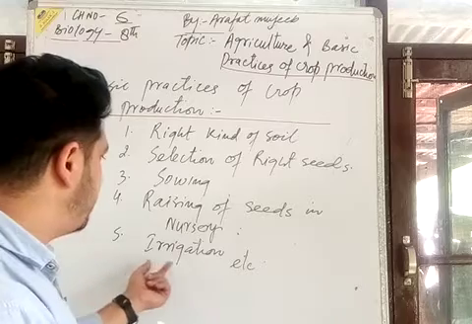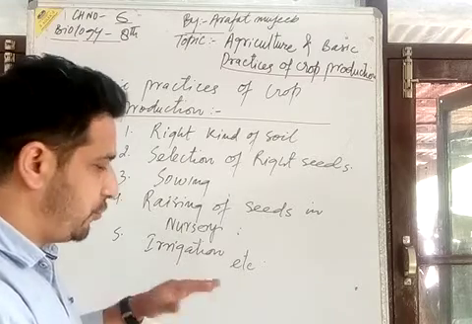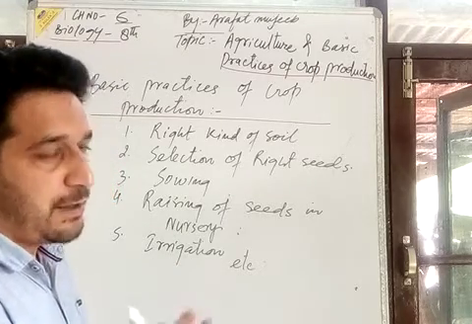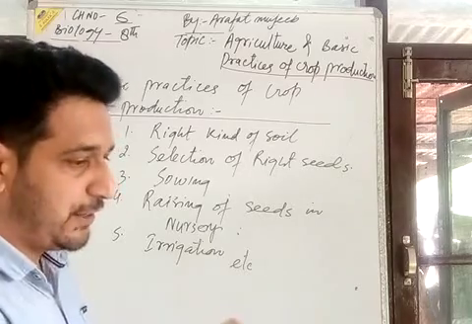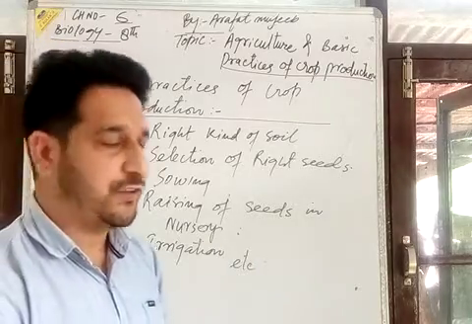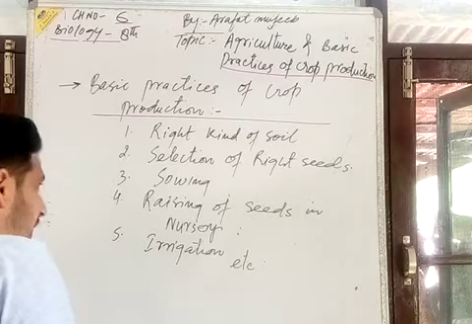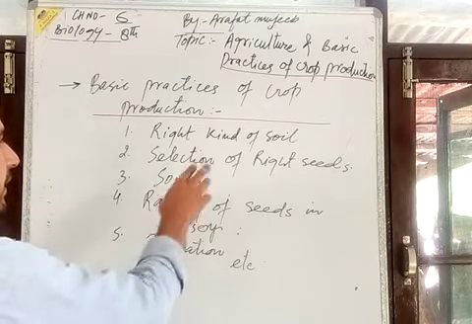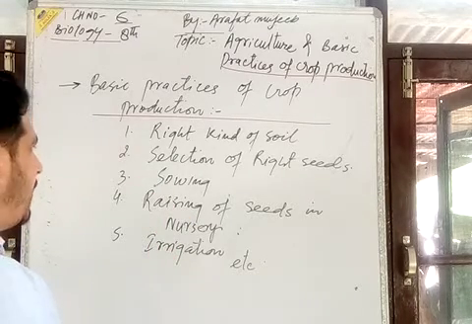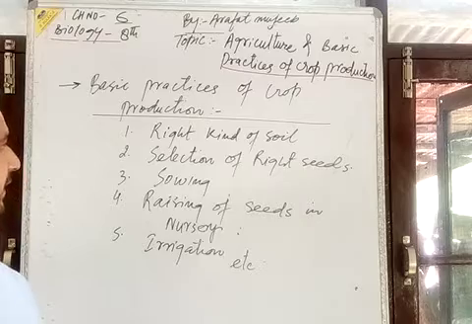And then irrigation. There should be a good supply of water and a proper drainage system. First of all, I will tell about the right kind of soil. क्या होना चाहिए right kind of soil?